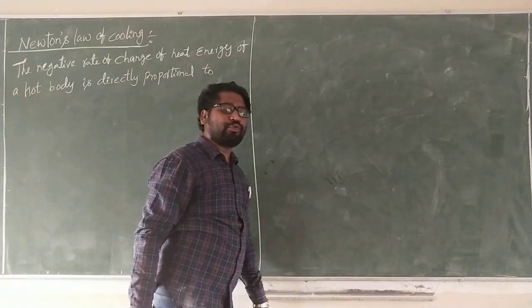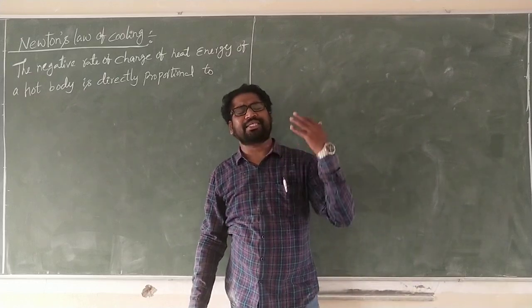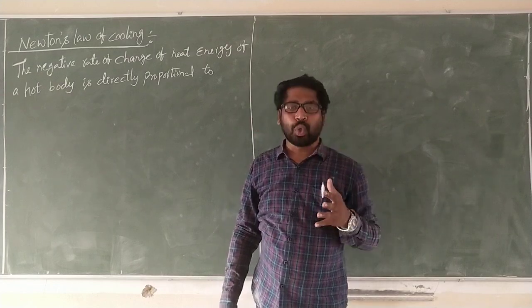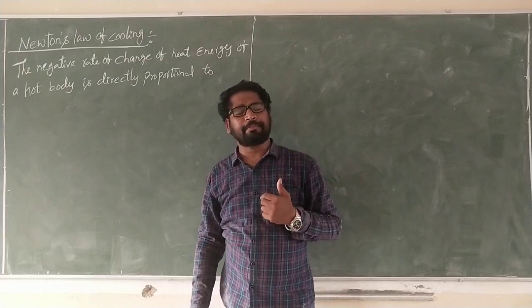Why are we putting negative? It means the temperature of the hot body decreases when it is placed inside the room, inside the surrounding. The temperature decreases with respect to time.